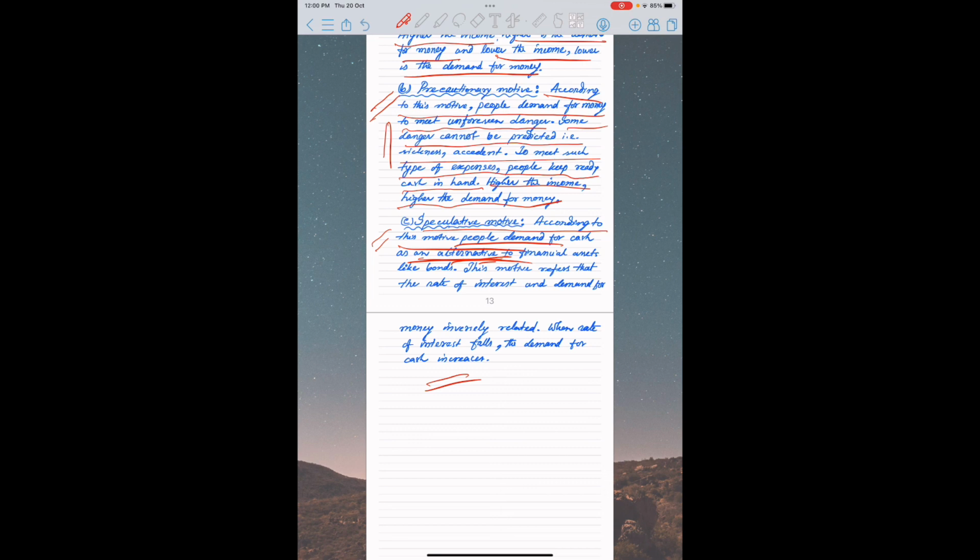So it is very difficult for the people to part with money, and therefore people need interest. So higher the interest, lower will be the demand for money. Lower the interest, higher will be the demand for money.